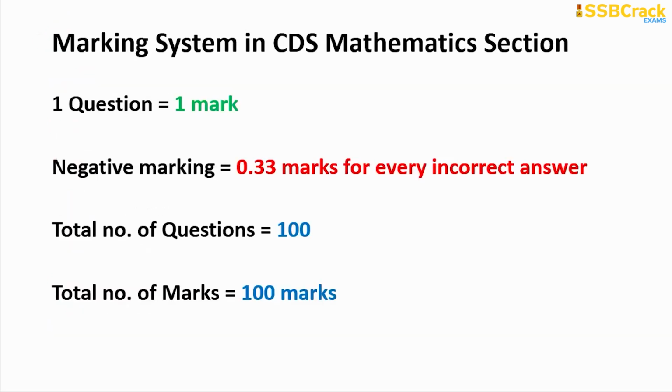Alright, let me also mention the marking system that will be followed in the serious mathematics section. One question carries 1 mark, but there is negative marking, which is 1/3 of 1 mark, that is 0.33 marks for every incorrect answer. The total number of questions in the serious mathematics section will be 100, and the total marks is 100 because one question carries 1 mark. Alright, now let's start.